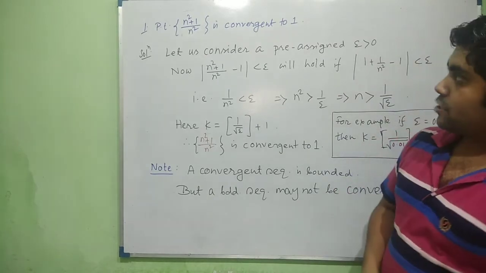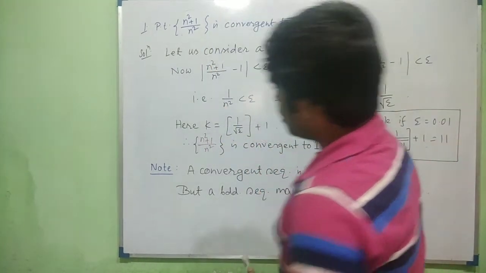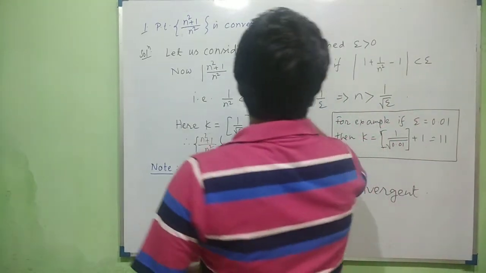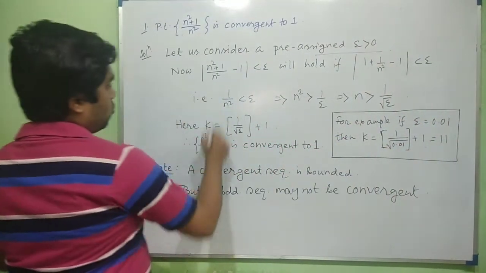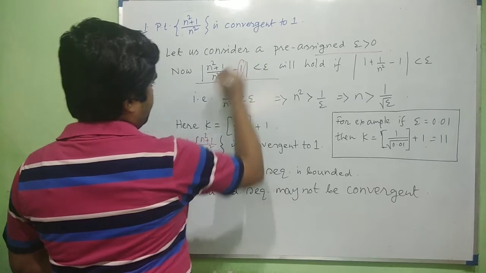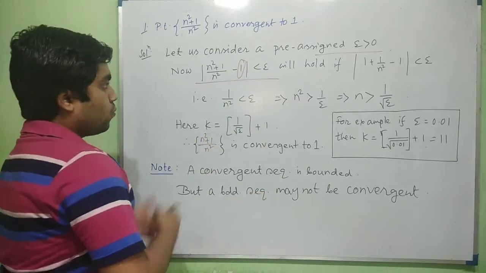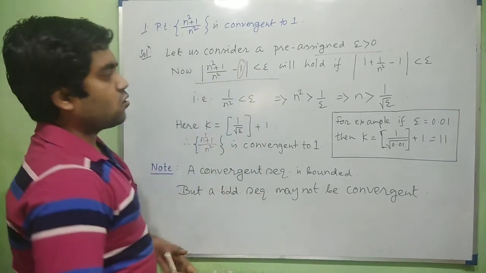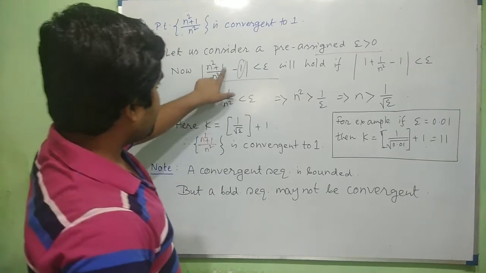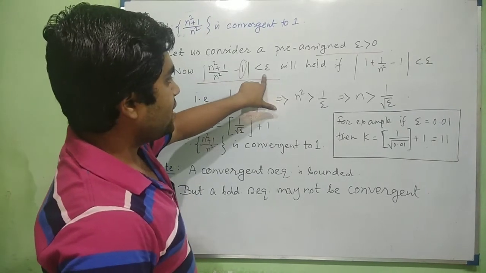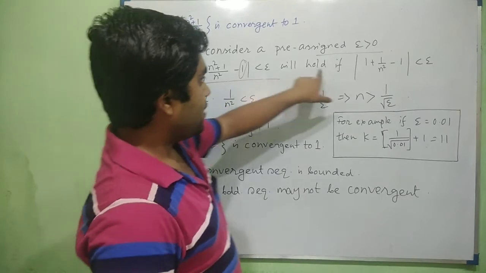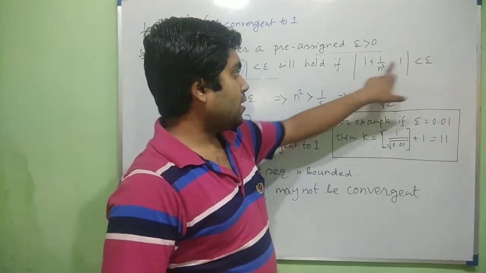Prove that n square plus 1 by n square is convergent to 1. For that we consider a pre-assigned epsilon. So this result must hold as it converges to 1. So we are going to check whether the result holds or not. So n square plus 1 by n square minus 1 will be less than epsilon if this result holds. So 1 and 1 cancel out.